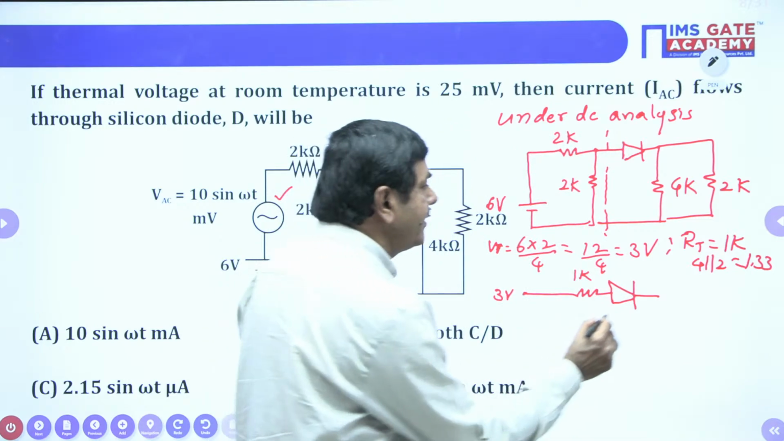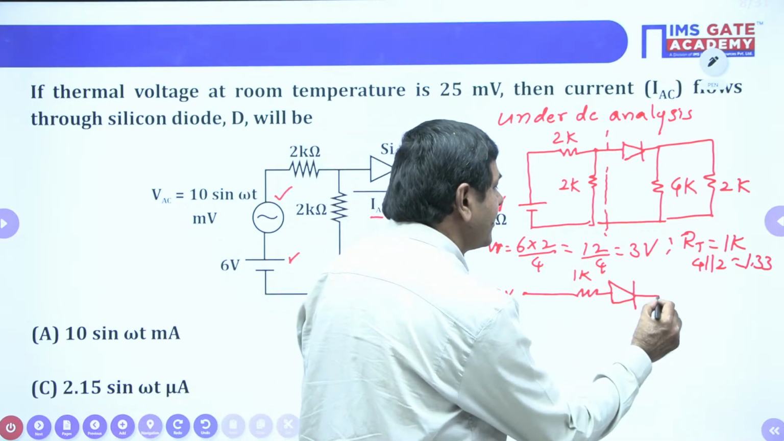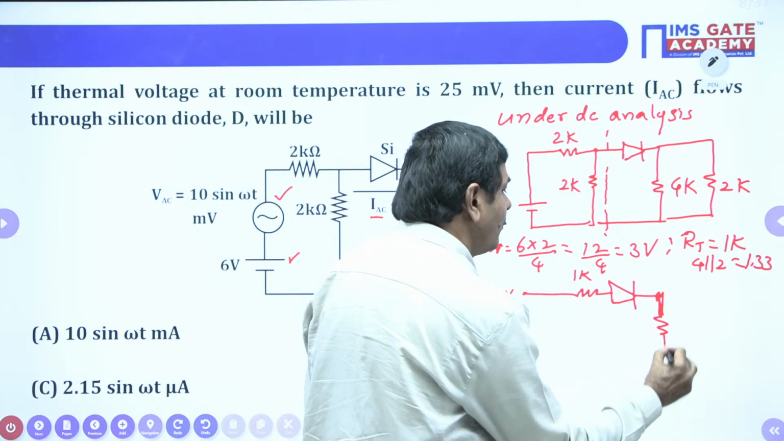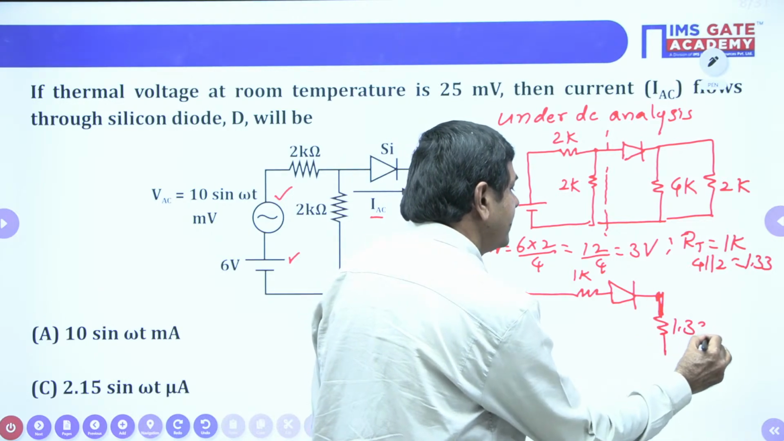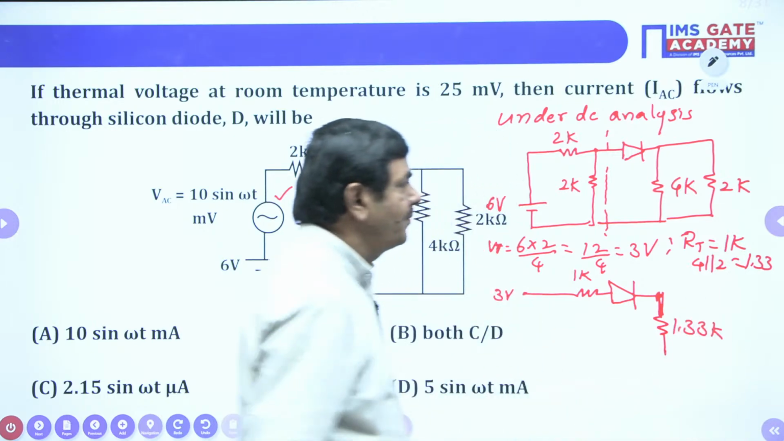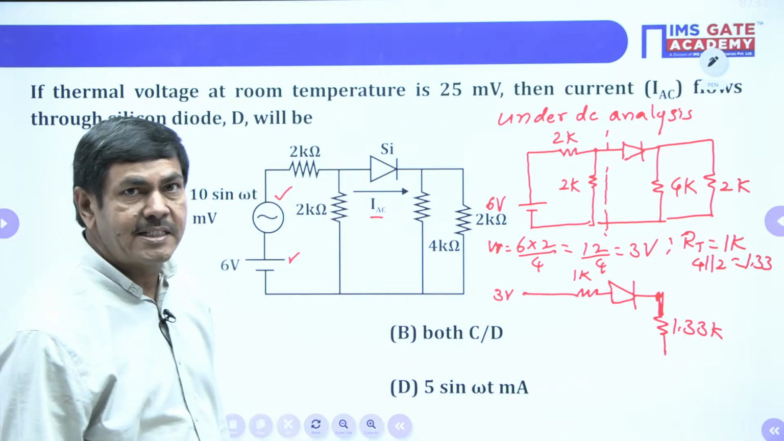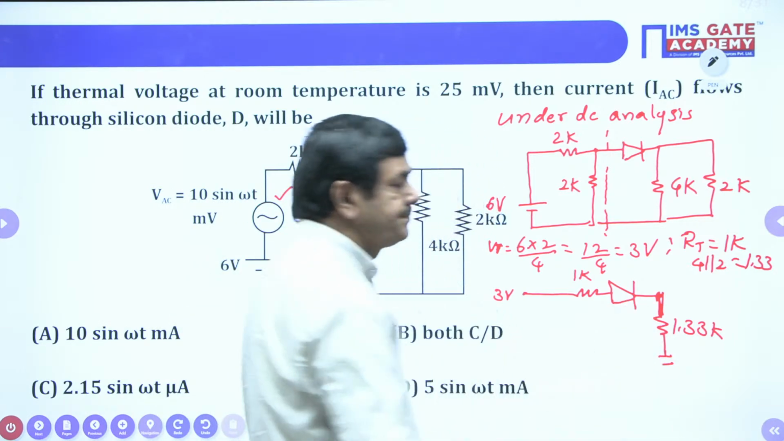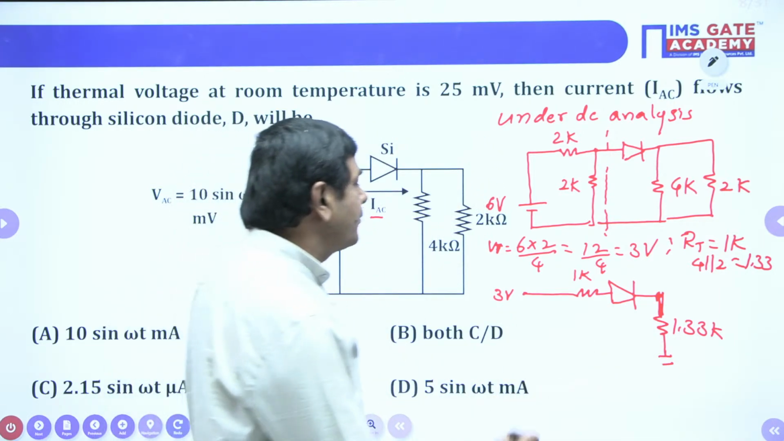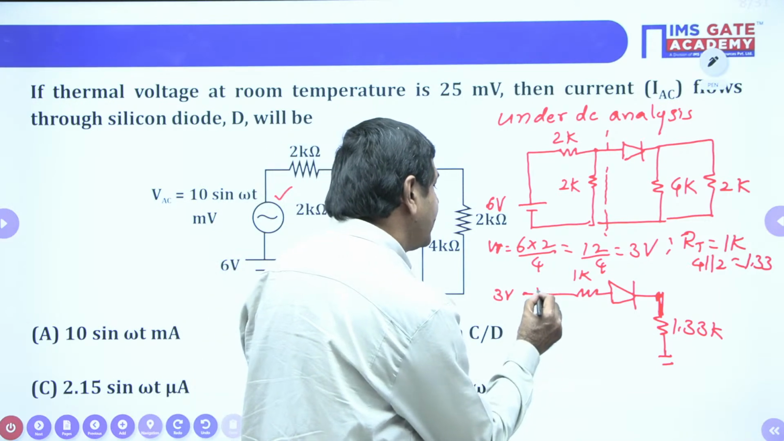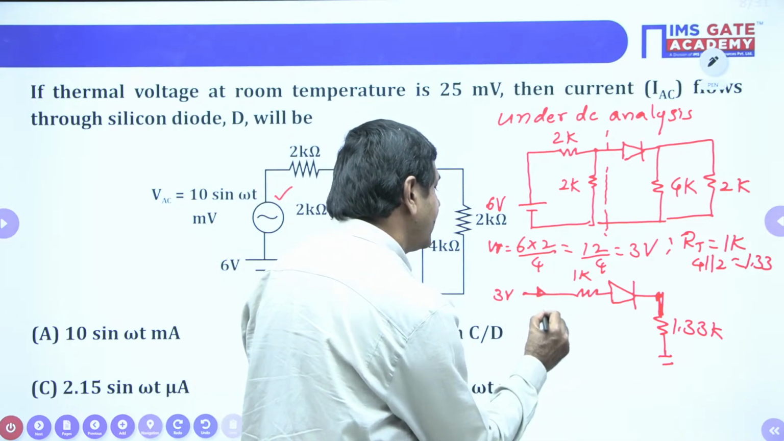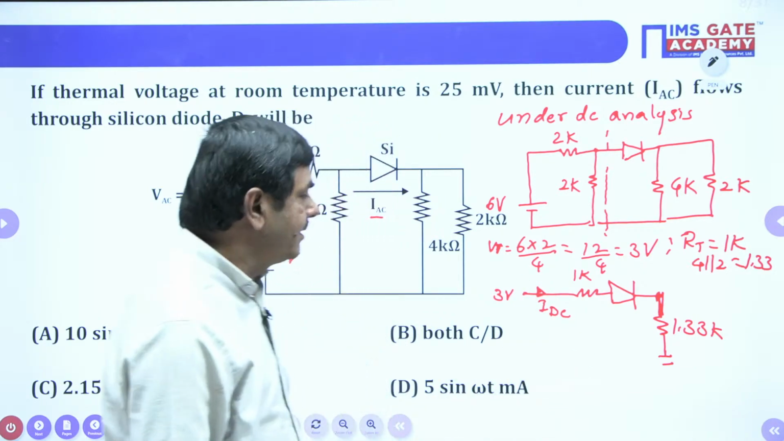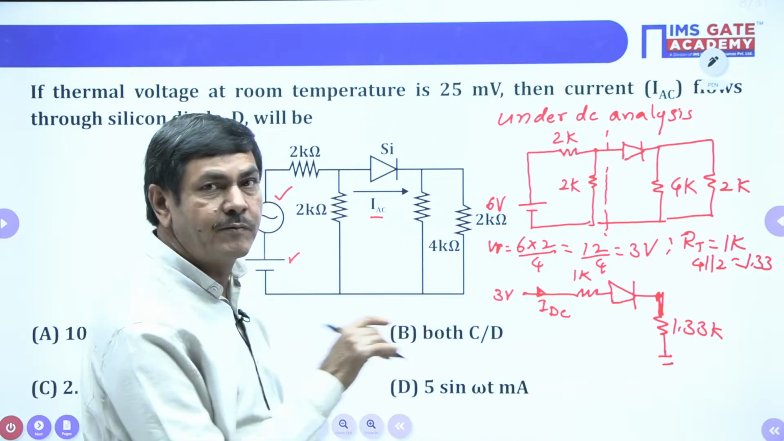I can write the resistance as nothing but, I'm drawing here now, 1.33 kilo ohm resistance we are getting. That resistance I connected as it is. This is the network we finally got here. In this case, we need to calculate what amount of current is passing this side. That current is nothing but the I DC, the DC component of current passing in this network.